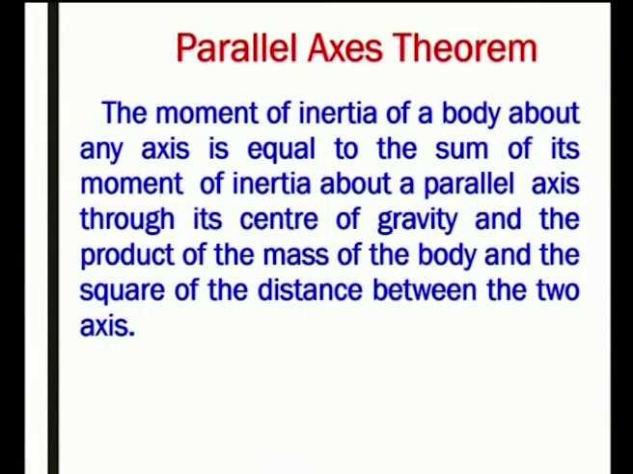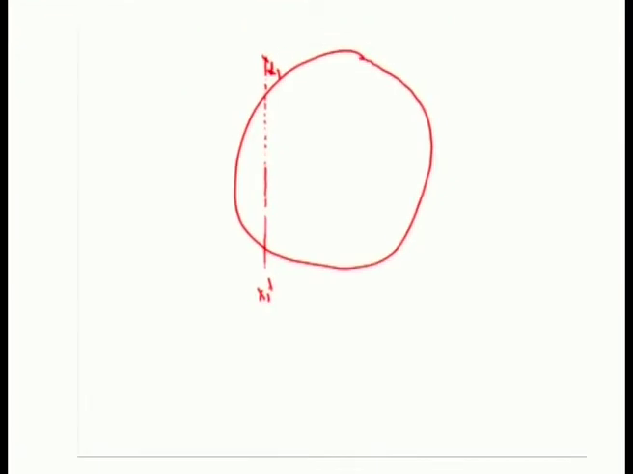Parallel axis theorem of moment of inertia. The moment of inertia of a body about any axis is equal to the sum of its moment of inertia about a parallel axis through the center of gravity and the product of the mass of the body and the square of the distance between the two axes. Now, I am going to explain this on the basis of a diagram.